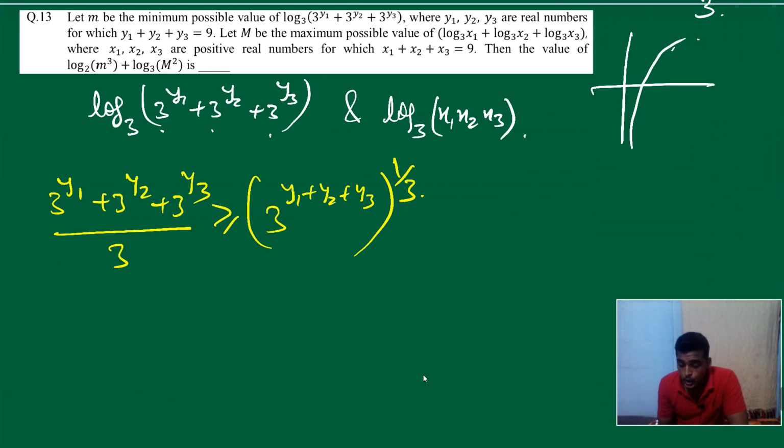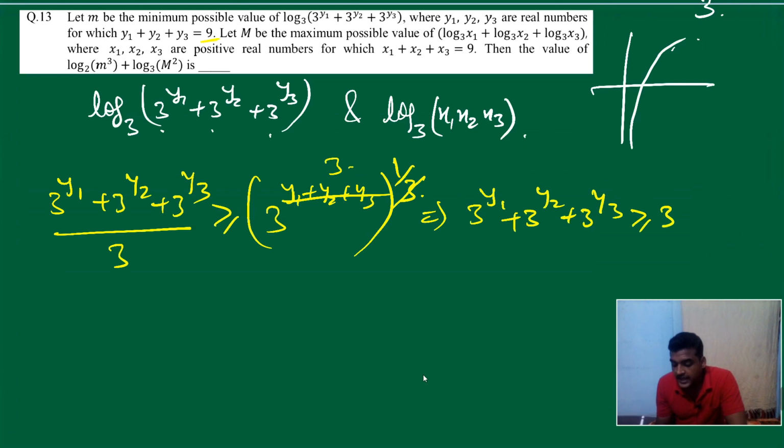No problem. Now the sum y1 plus y2 plus y3 is given as 9. So 9 upon 3 is 3. So if you cancel this, we will get 3. So 3 3s are 9, 3 9s are 27. So we'll get 27 into 3, so we can say 3 to the power 4. Fine. So we can say 3 raised to y1 plus 3 raised to y2 plus 3 raised to y3 is greater than or equal to 3 raised to 4. If you take log on both sides, so m is greater than or equal to 4.